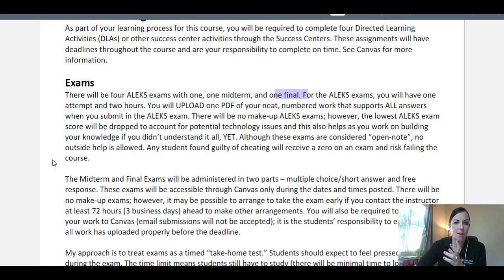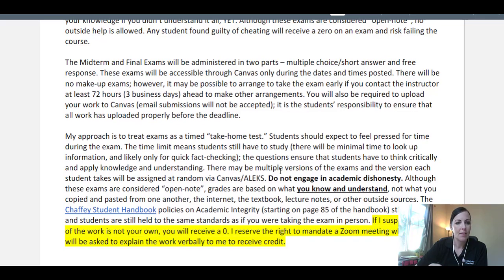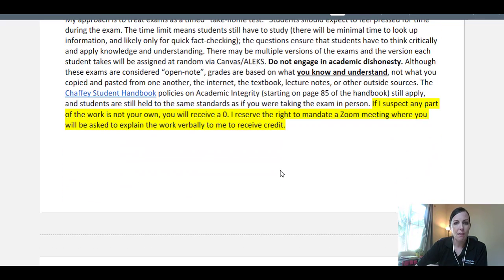online, a little comment that you will have to take really neat written notes for every single problem showing all the steps and all of your understanding. And that paper that you take all those notes on, you're going to have to upload as one PDF. It must be neat and numbered, and that's really what I grade from. So if no work is shown for problems, you will lose credit or receive no credit. Again, you can go through and read all of this.